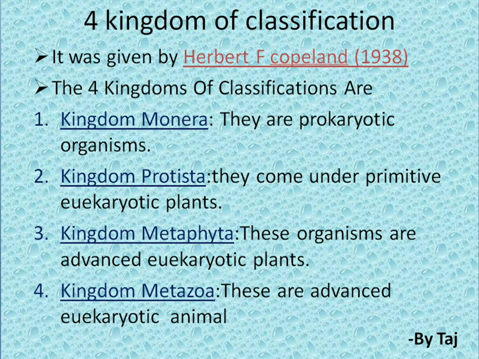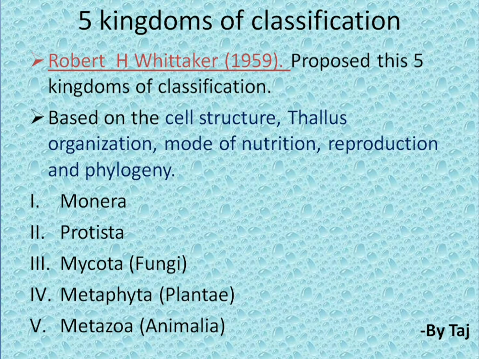But coming to the next classification, we call it the five kingdoms of classification. These five kingdoms of classification was given by Robert H. Whittaker or R. H. Whittaker in the year 1959. He proposed this five kingdoms of classification based on the cell structure, thallus organization, mode of nutrition and reproduction, and phylogeny characteristics.